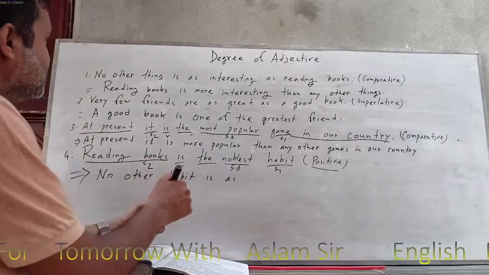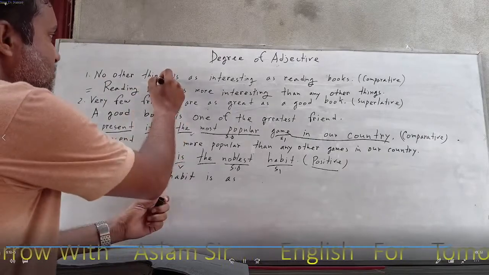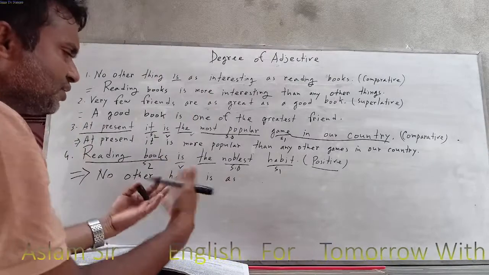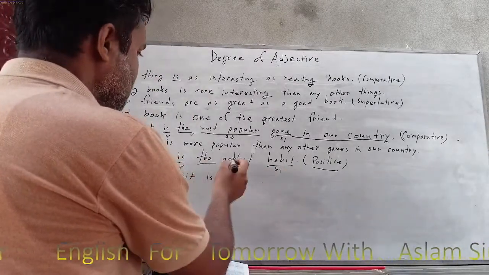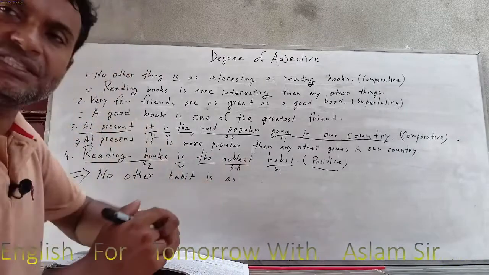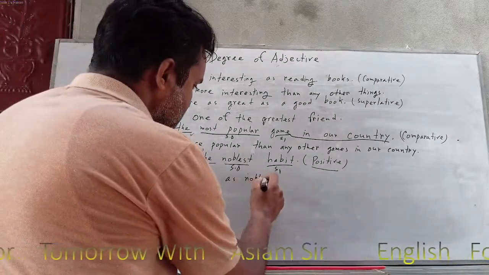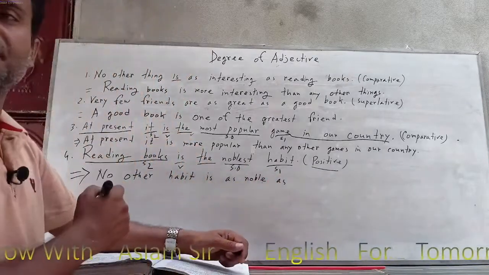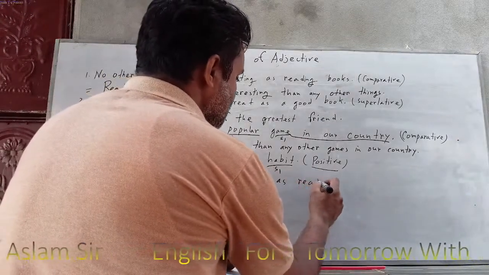Because we know what the structure of no other is. Next one, subject one. Next one, verb. Next one, so or as. You can write down so or as, no problem. So as what? The positive degree. So noble is the positive degree. Noble. Next one, as reading books, because this one is subject two.